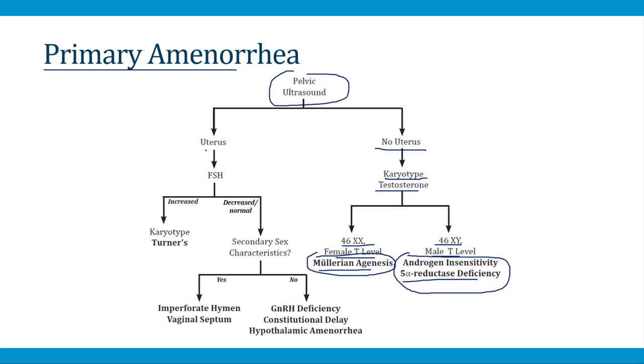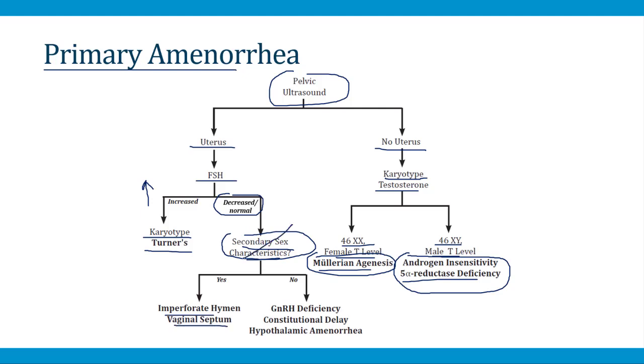If, on the other hand, the uterus is present, then the next test you want to do is an FSH level. If the FSH level is high, then that means the ovaries are failing for some reason. And as we discussed, a common reason for this to happen is Turner syndrome, and that can be diagnosed by a karyotype. If the FSH level is decreased or normal, however, then you want to evaluate for secondary sex characteristics. If you have a normal FSH level and normal secondary sex characteristics, then that could indicate an anatomic problem like imperforate hymen or vaginal septum.